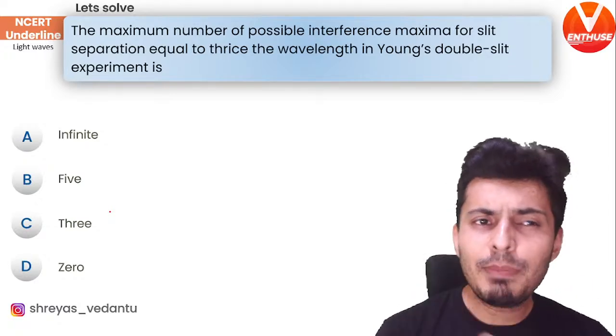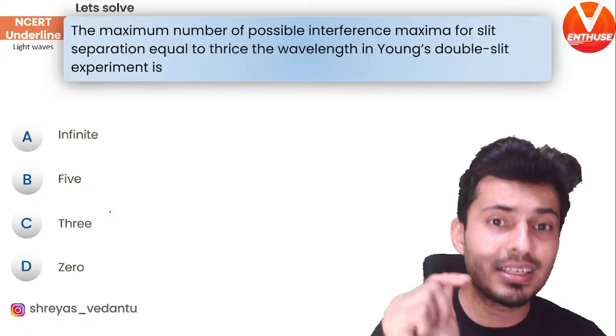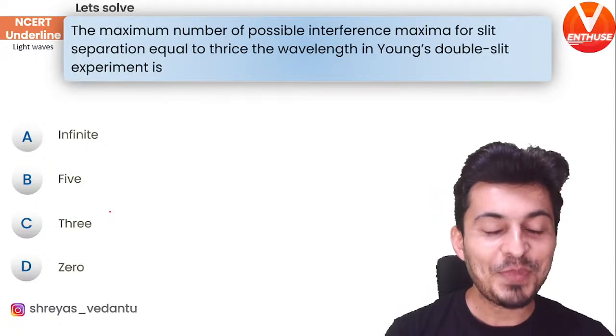Okay. The maximum number of possible interference maxima for a slit separation equal to thrice the wavelength in Young's double slit experiment is. Interesting question.